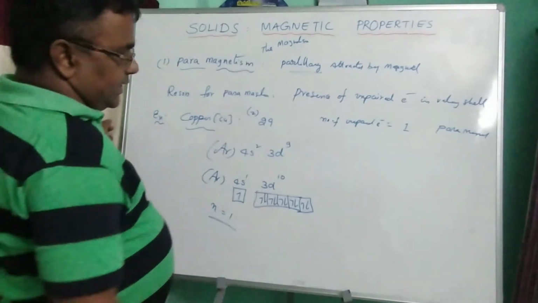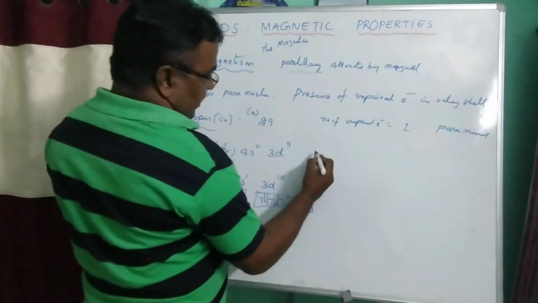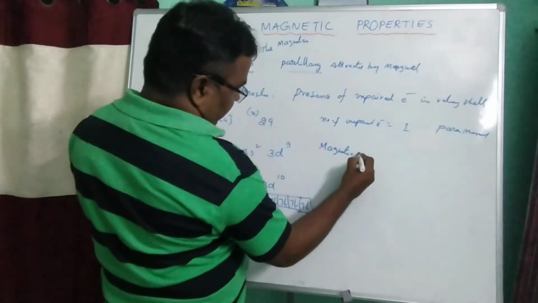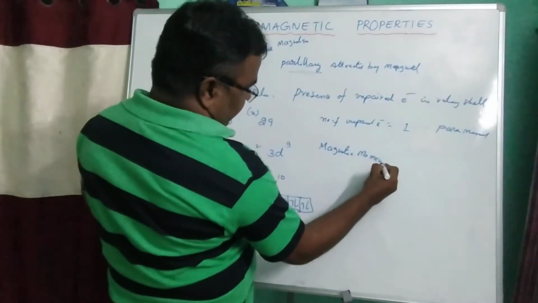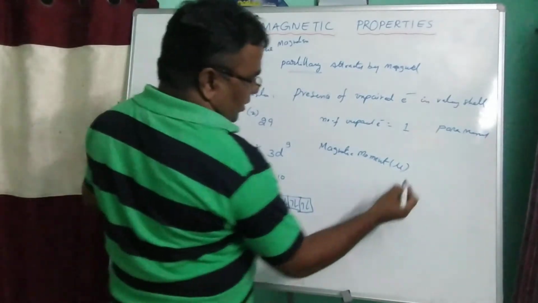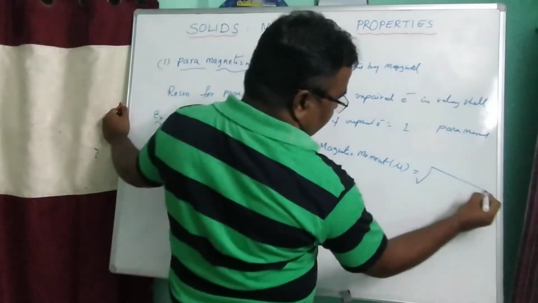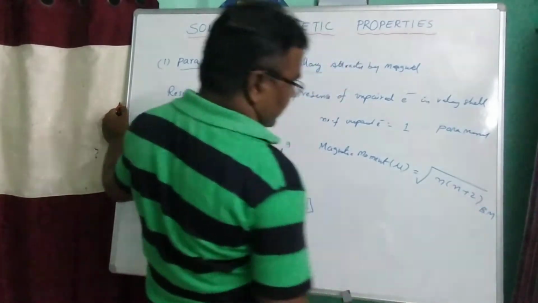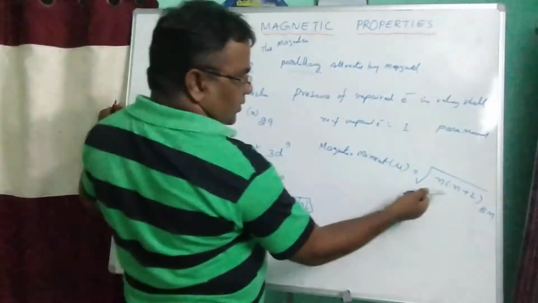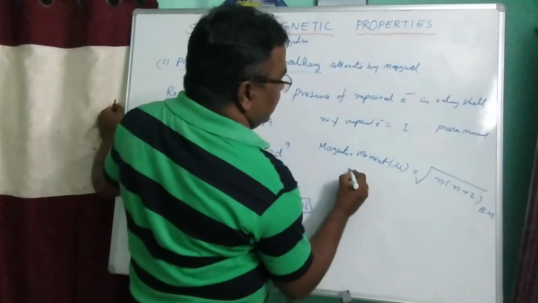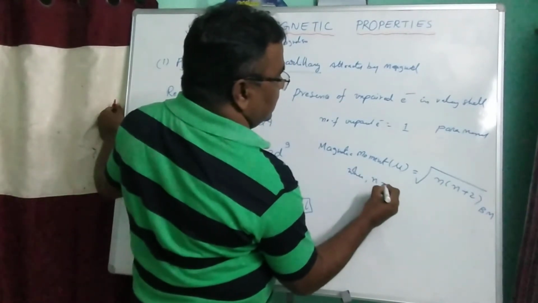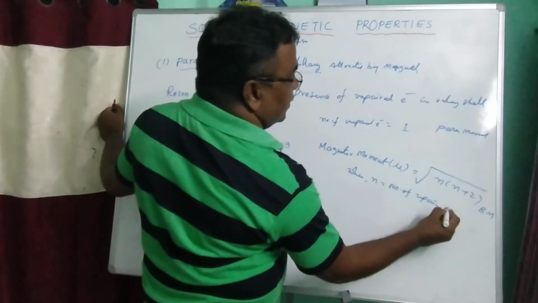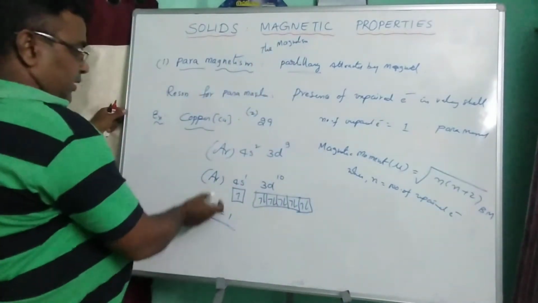The magnetic moment of a substance, atom or ion can be calculated. The magnetic moment, its symbol is mu, is equal to the square root of n into n plus 2, and its unit is Bohr magneton, where n is the number of unpaired electrons.